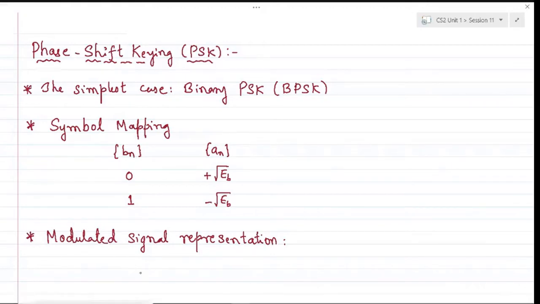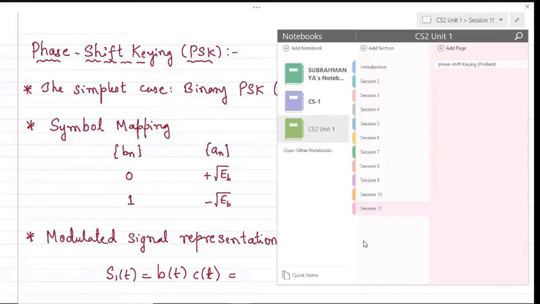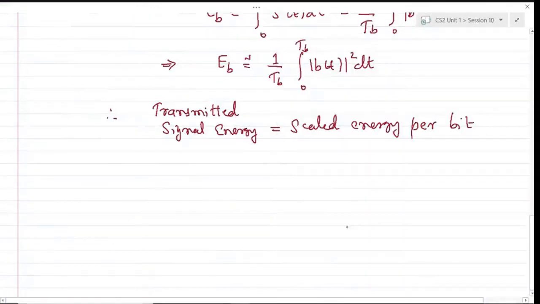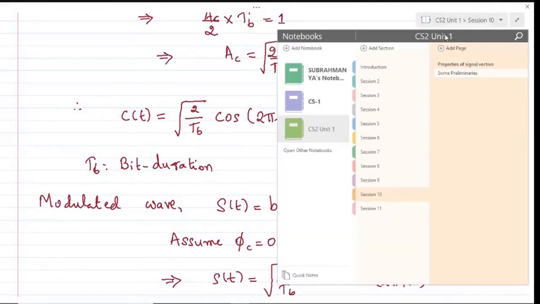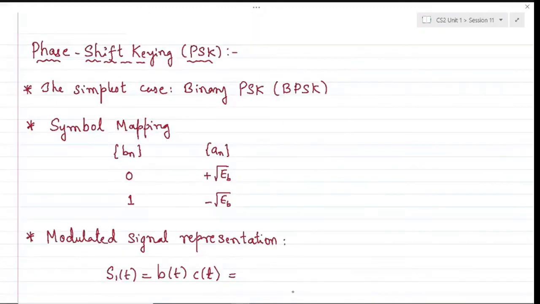Okay, so the carrier burst will happen for every bit duration time, where S1 of t can be represented as earlier. It is just the product modulator, B of t times C of t, and we have represented C of t in the earlier session, as I was explaining, where we have represented C of t, the carrier signal, as root 2 by Tb times cos(2 pi fct plus phi c). So C of t is represented in this fashion because of having unit energy, carrying the same information.